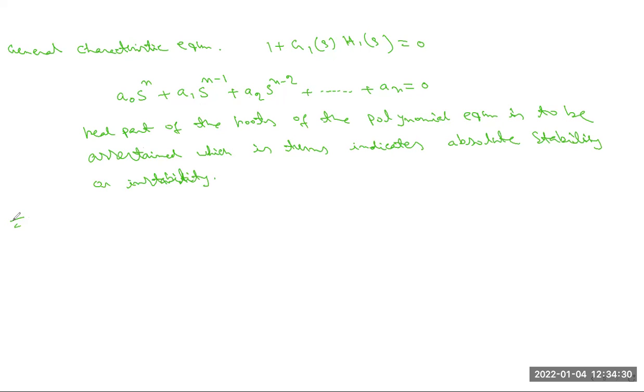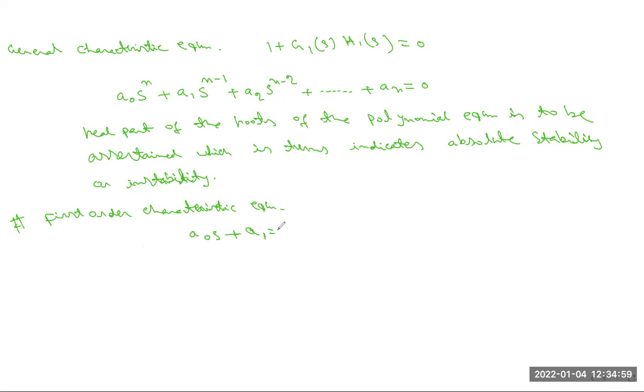So first, you can see the first order characteristic equation, that is a0s plus a1.